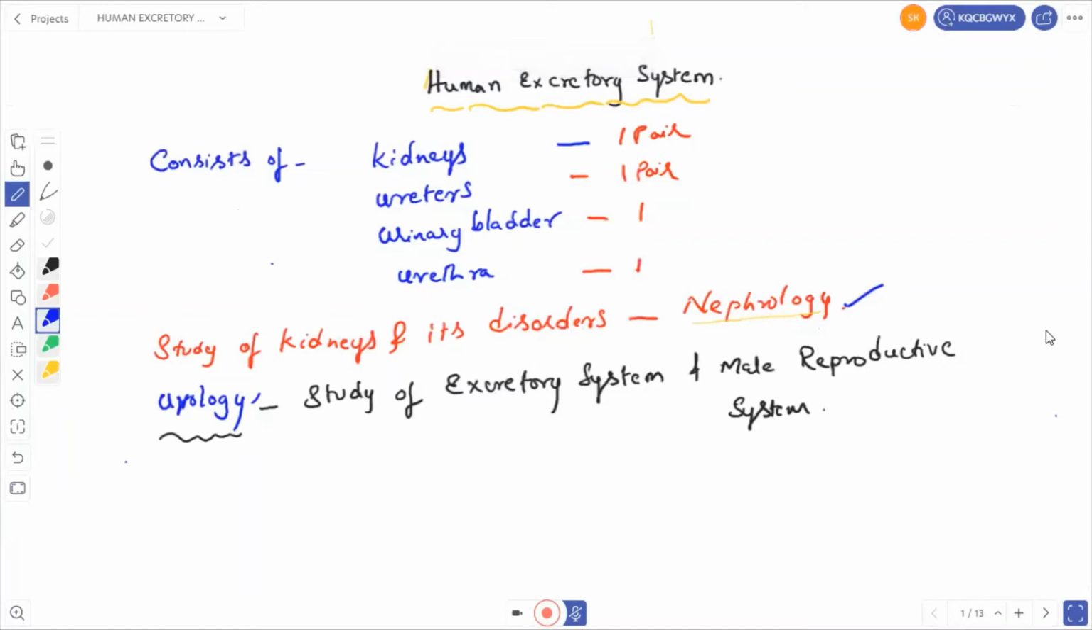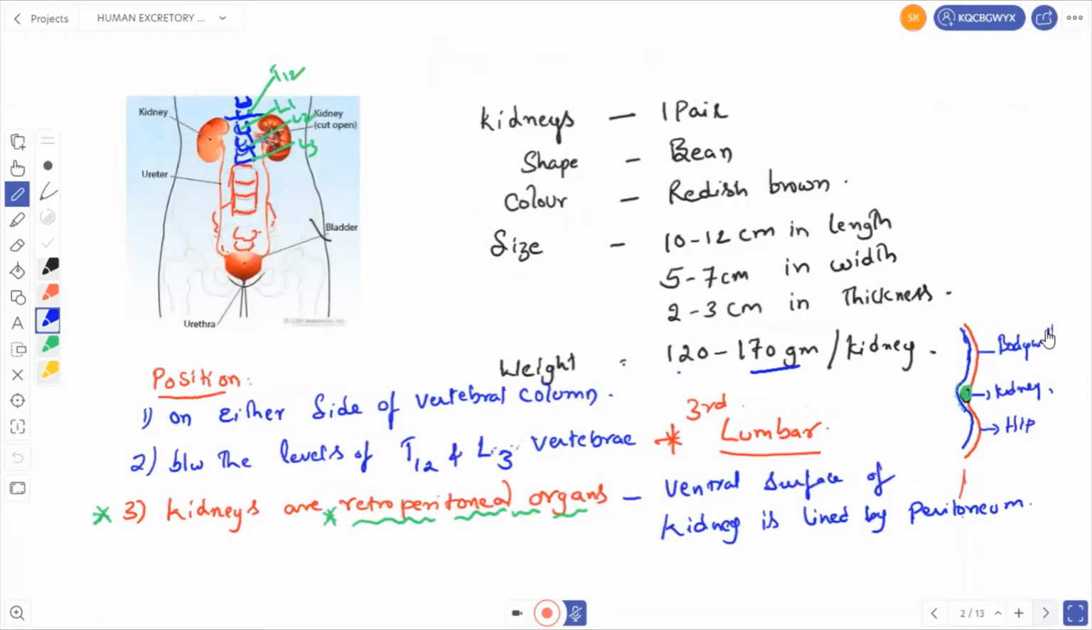The human excretory system consists of a pair of kidneys, a pair of ureters, urinary bladder, and urethra. Study of kidneys and its disorders is called nephrology. Then study of the excretory system and male reproductive system together is called urology. Okay, let us see the kidneys.